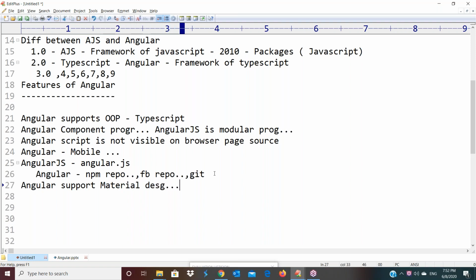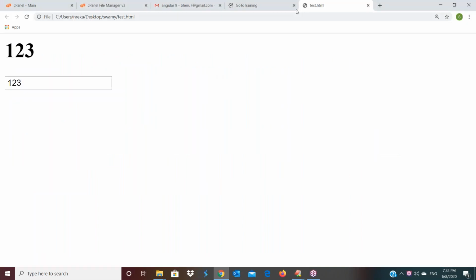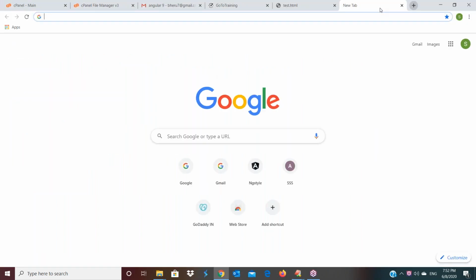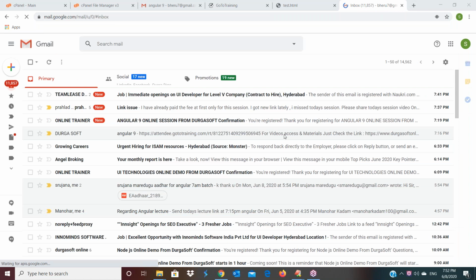Next one here, Angular supports material design concepts. Actual material design means some advanced controls we can display on the browser. For example, here, I'm going to open the Gmail website. In Gmail, it is already logged in. Just let me log out once.